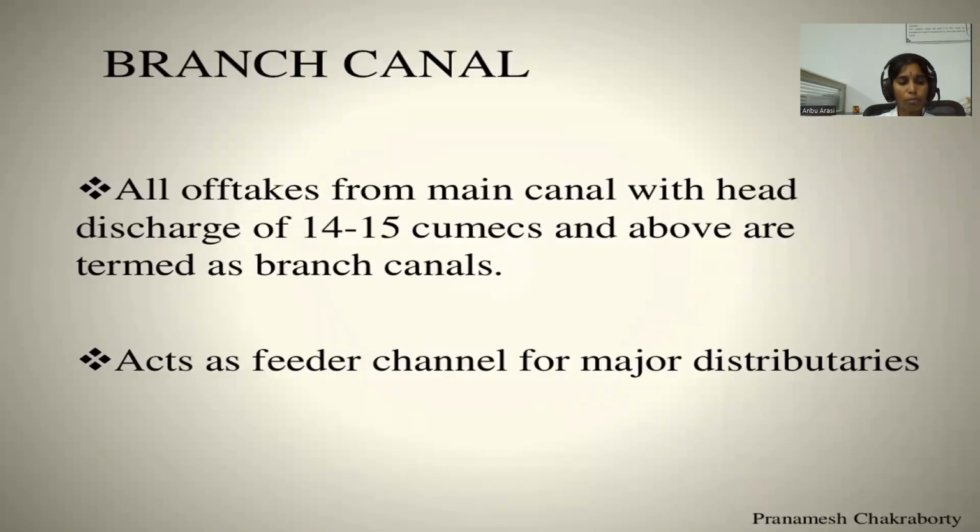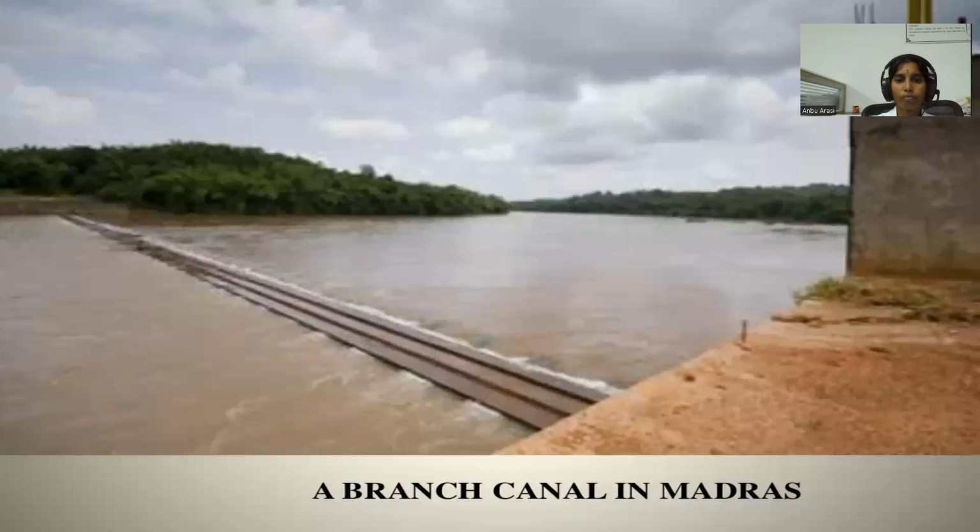Branch canal. The branch canals are taken from either side of the main canal at suitable points so that the whole command area can be covered by the network. The discharge capacity of the branch canal is smaller than that of the main canal. The discharge varies from 5 to 10 cubic meters per second. All takeoffs from the main canal with a discharge of 14 to 15 cumecs and above are termed branch canals, and act as feeder canals for major distributaries. This is the branch canal.